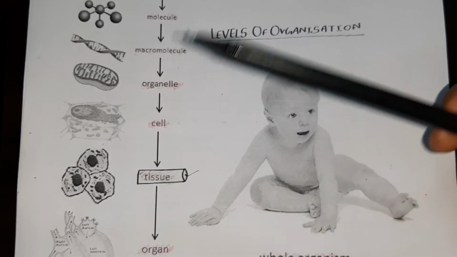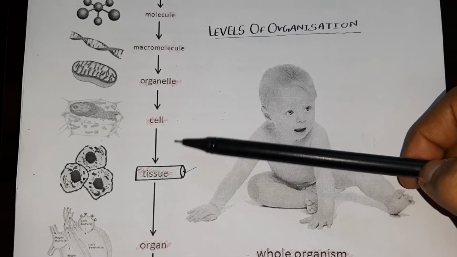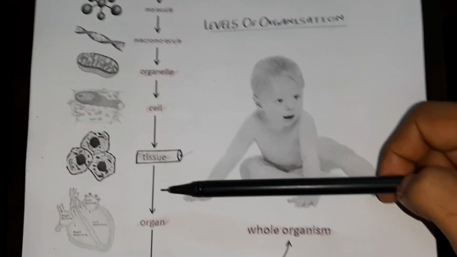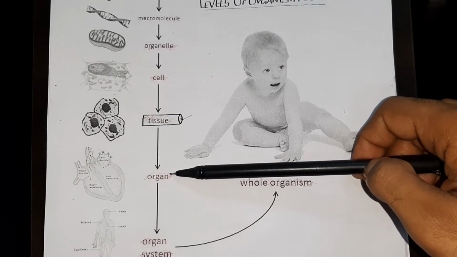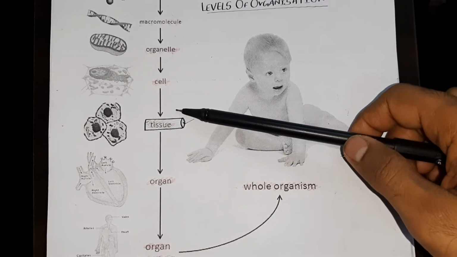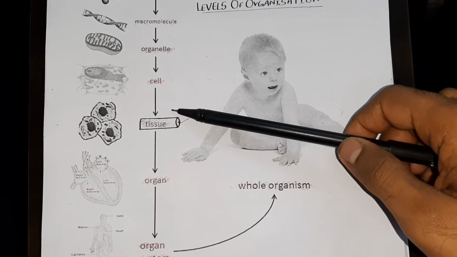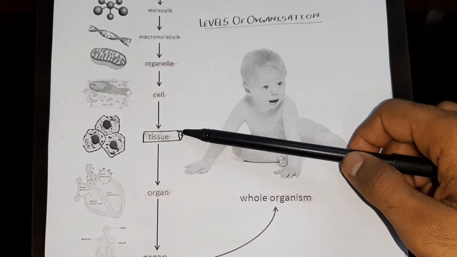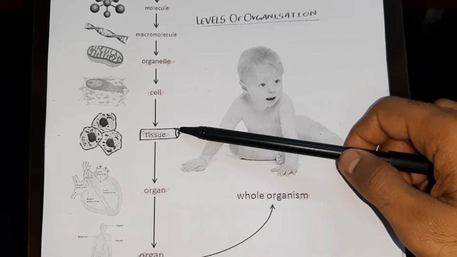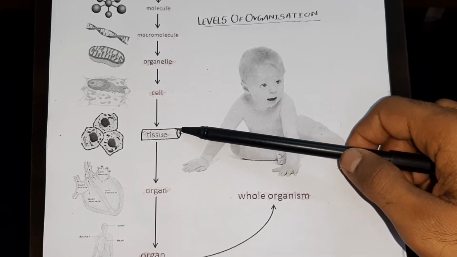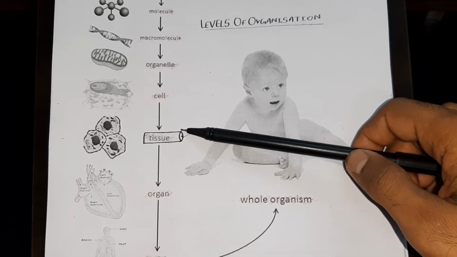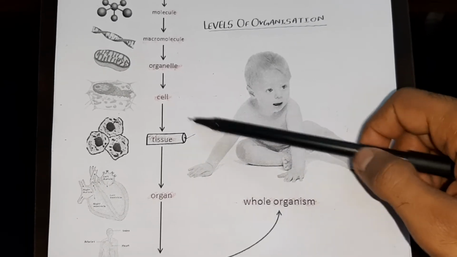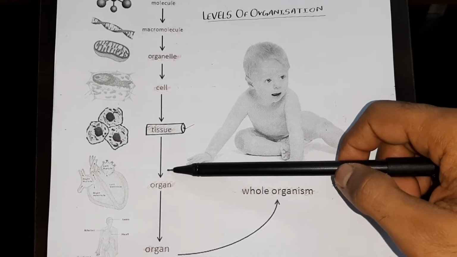Then in our body, one particular organ may have different types of tissues. So different tissues together form organs. For example, our blood is a tissue. We will discuss in this chapter that blood is a tissue. Then there is muscular tissue, then nervous tissue, then epithelial tissue, like your skin, the outermost covering, which is made up of epithelial tissue. So different types of tissues together form an organ.